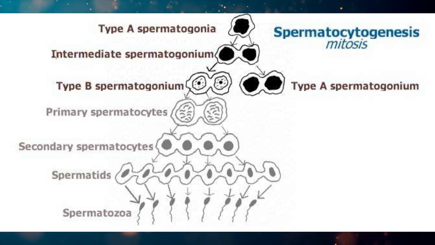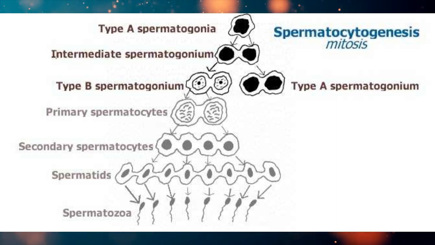Now firstly the cells are divided by which division? Mitotic division. Their number is increasing, and the cells are diploid cells because they have undergone mitotic division, and they are functioning as sperm mother cells. So here the question arises: all the cells which are divided, are they behaving as sperm mother cells or not?